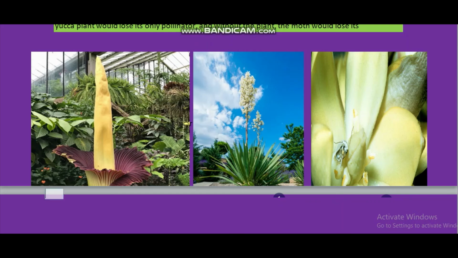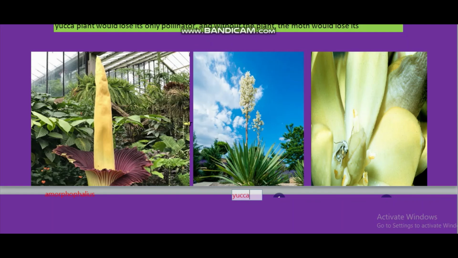Okay, I will write it here. Amorphophallus. Second one is yucca flower. Amorphophallus flower, you can see, is a very big flower. The flower itself is about 6 feet in height.